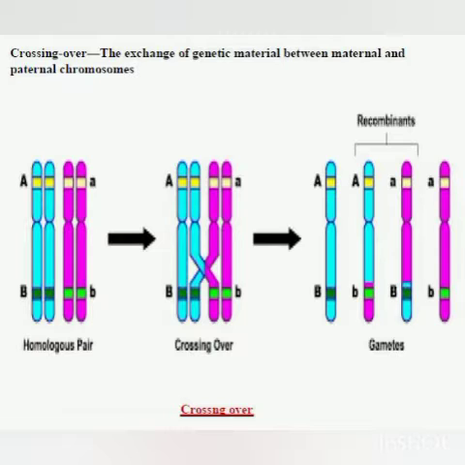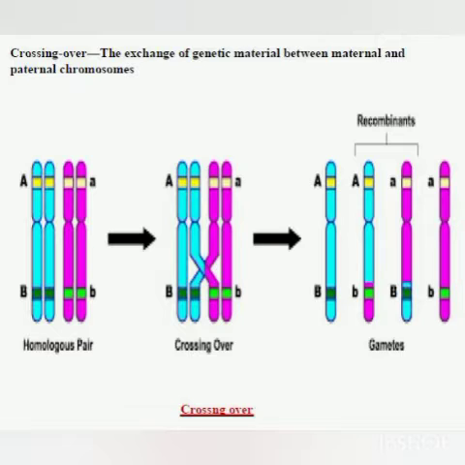So let us consider only one pair, and in each pair of homologous chromosome, one chromosome is maternal and another chromosome is paternal. Now we will take the case of this homologous pair. You can see in the picture it's written homologous pair. Now let us say this blue chromosome is maternal and the purple chromosome is paternal. Now they are homologous. You can see here on the first position capital A and small a is written, and below, capital B and small b is written.